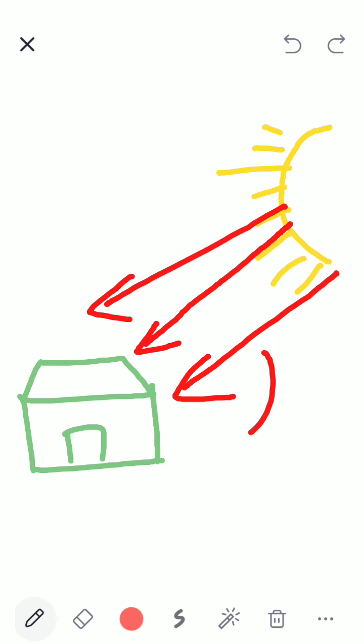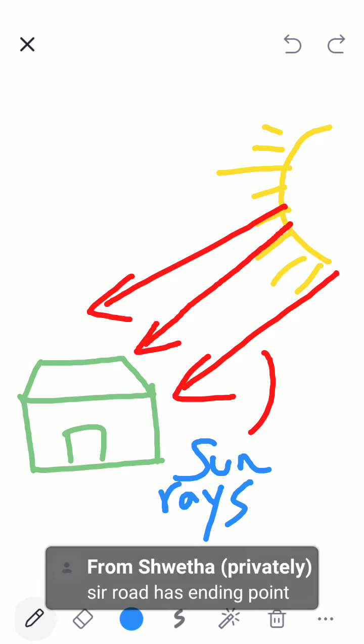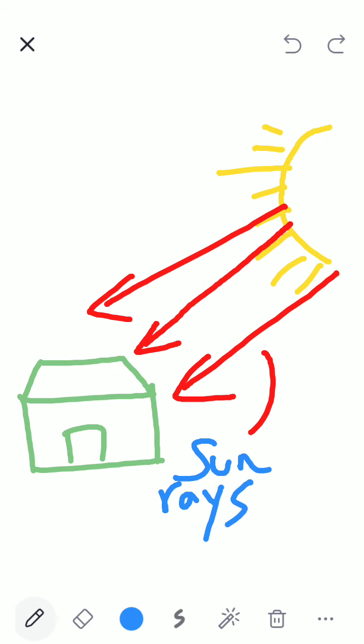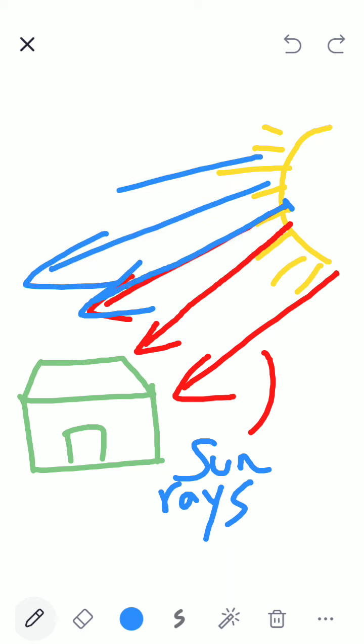These are called sun rays, correct? So a sun ray, if you observe very carefully, originates from the sun, correct? It originates from the sun and it travels endlessly. Such lines which have one fixed point and the other point is not fixed are called a ray.